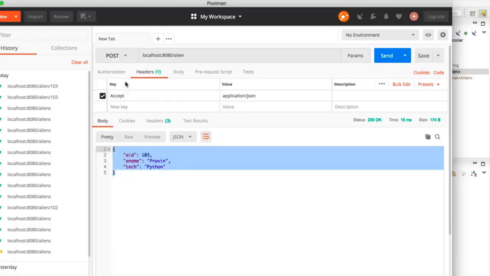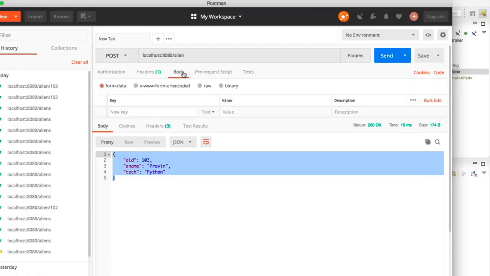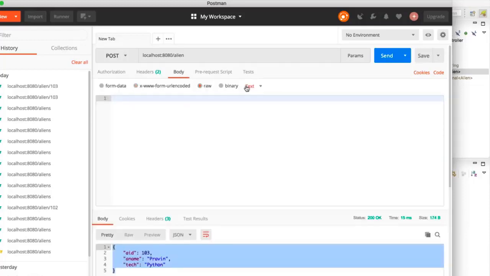So we'll use a post request now, and I want to send data. Now, how do you send data? To send data, we will be using a body here. So there's an option of body in which you will mention the data. Now, of course, we have three attributes, right? We have AID, we have name, and tech. Now to do that, we have multiple options. You can use form data, we can use raw, or we can use binary format. I'll be using a raw format here.